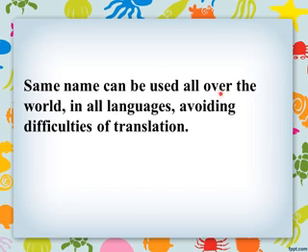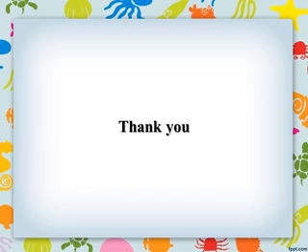The same name can be used all over the world in all languages, avoiding difficulties of translation. That's why this method is used.